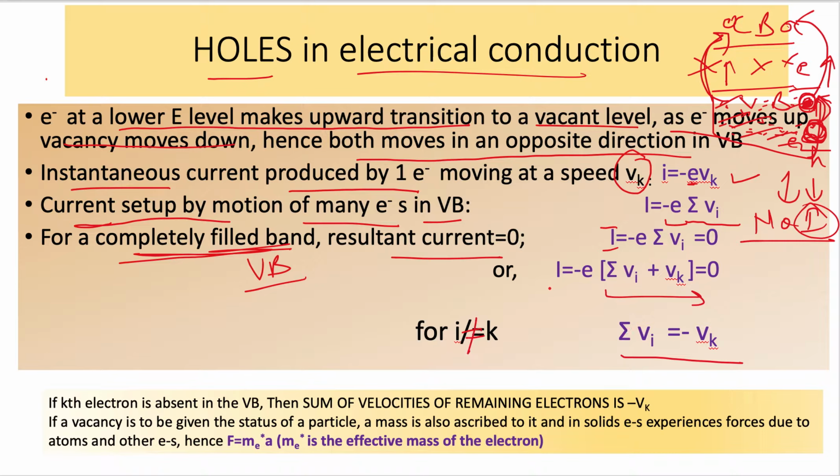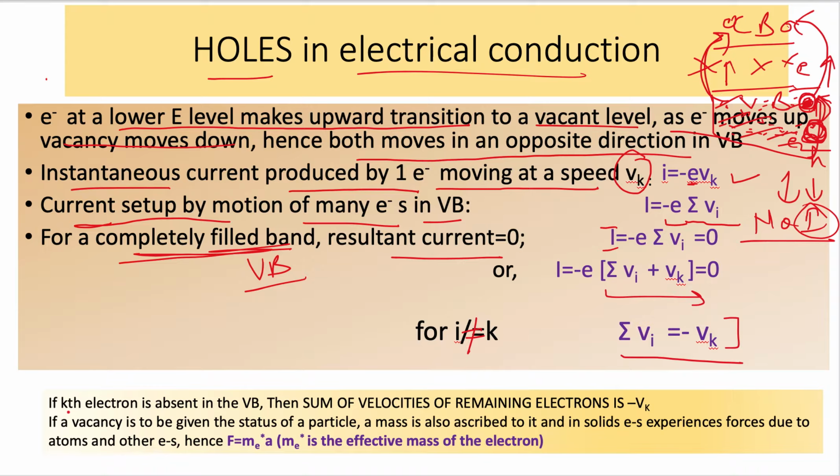If we consider one electron moving at speed v_k while the others are at rest because it is a fully filled band, then the velocity of that one electron equals the summation of the velocities of all the other electrons, but with a negative sign because they move in the opposite manner.